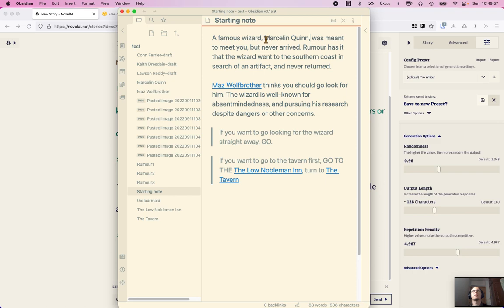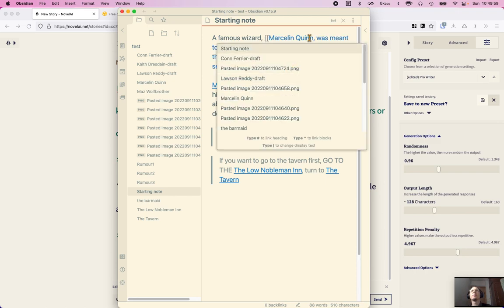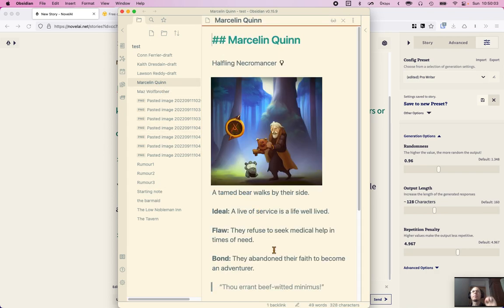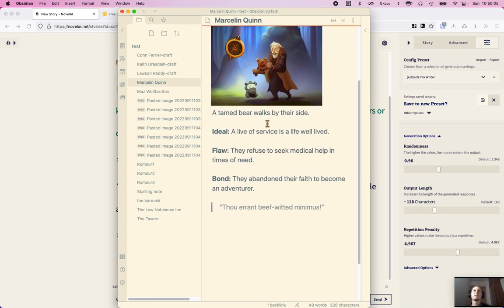It's this one, and then we link in there like that. It's a floating bear thing. You could have a better image, I think. Okay, thou art beef-witted minimus. Okay, so we have to fill that all in, make that make sense.